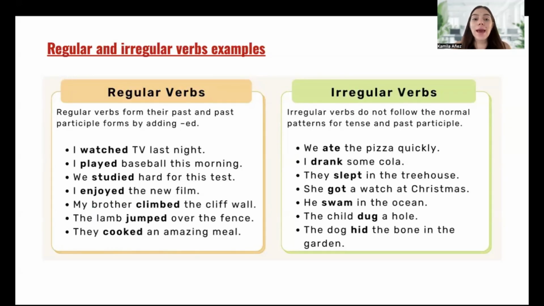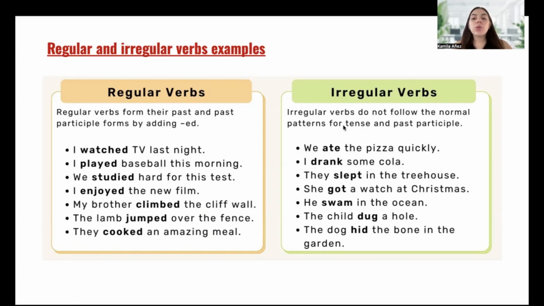Regular verbs form the past and past participle by adding an ed at the end of the verb. For example, watch, watched. I watched TV last night. Play, I played baseball this morning. We studied hard for this test. I enjoyed the new film. My brother climbed the cliff wall. The lamb jumped over the fence. They cooked an amazing meal.